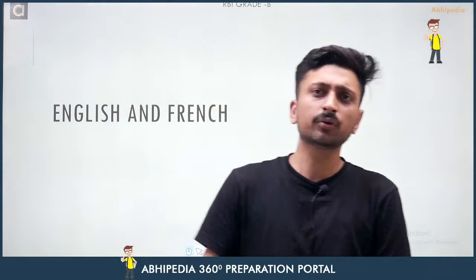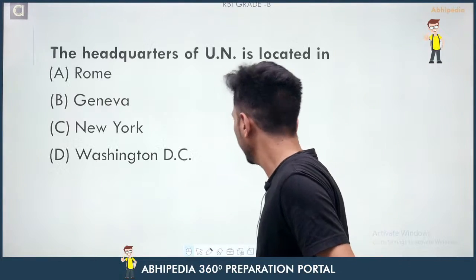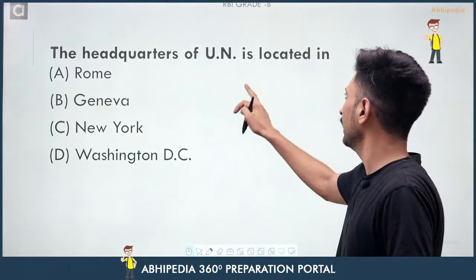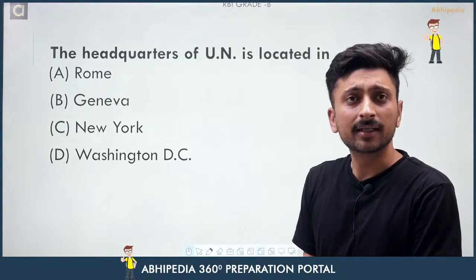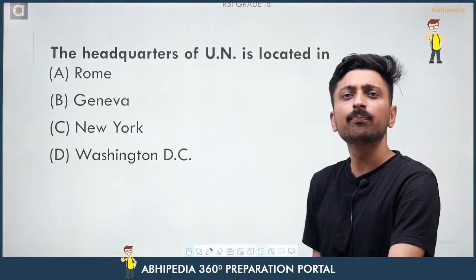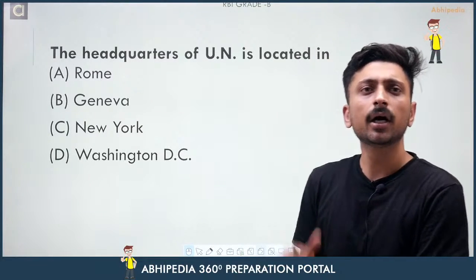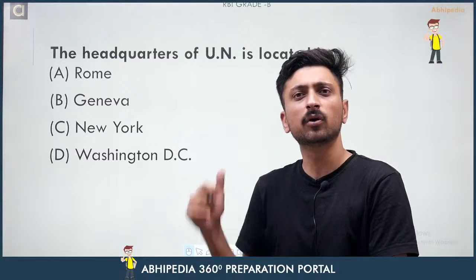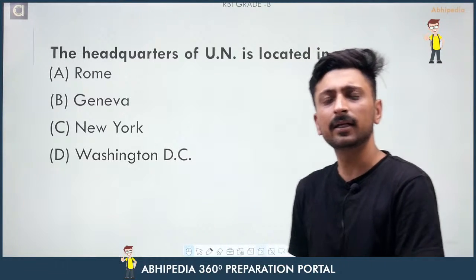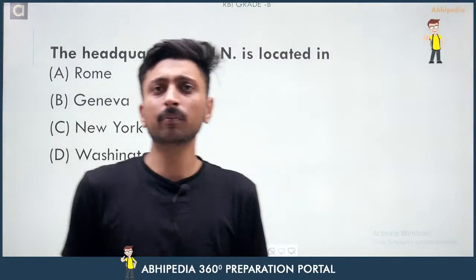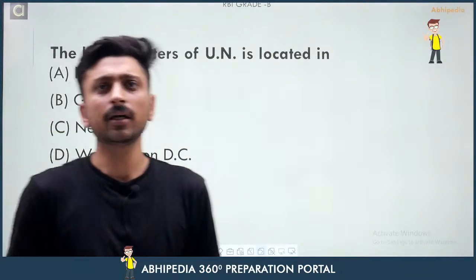Now let's come to the next question, and the next question that we are having here is the headquarters of UN is located at, either it is at Rome, that is option number A, option number B here is Geneva, option number C is New York here, and option number D here is Washington DC. So you have to tell me the right response, and you need to mention your response in the comment section, right?